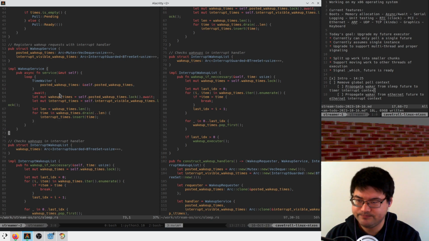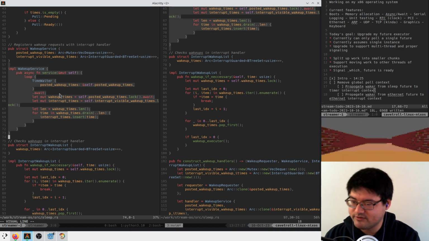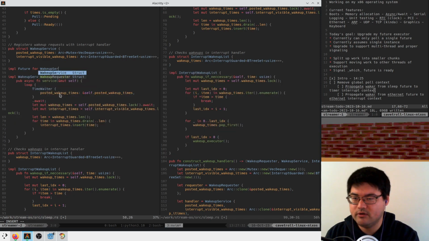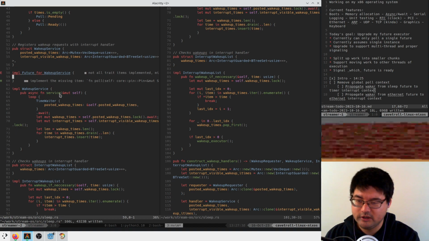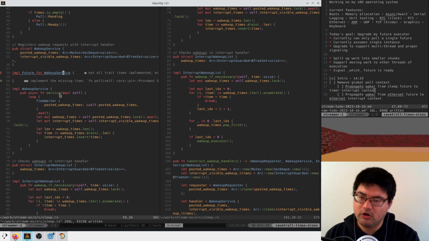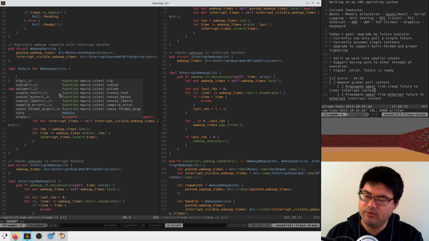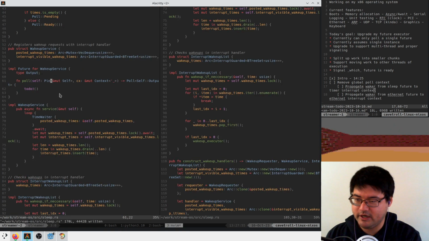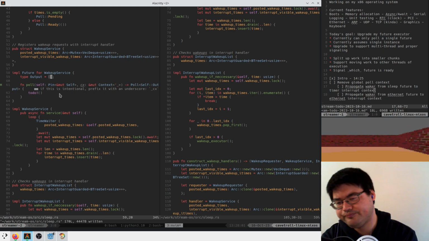So let's think about this. Which means that instead of an async function, we might have to convert this guy into a manually written future. So we could say impl future for wake up service. Let's see what that looks like. Maybe we'll make an internal thing. I don't know, we'll think about it. So what would this look like? We'd have to implement poll for him, which is this guy. And his output is probably nothing. He's never going to finish. He's going to loop forever.